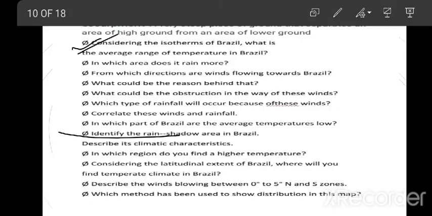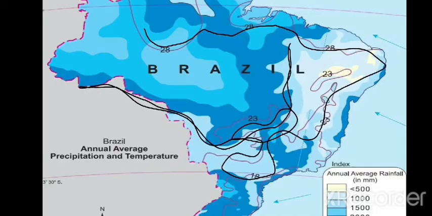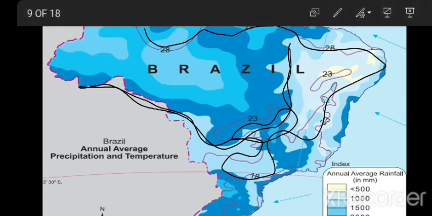See here, this is the direction where the winds flow. Firstly, from the eastern part, you can see the arrow very easily from here, the northeast and the southeast. Are you able to see the northeast and the southeast?